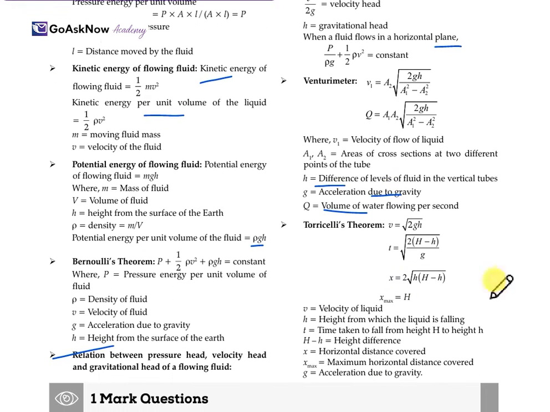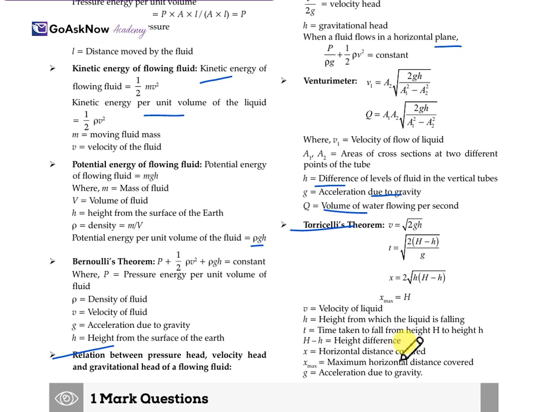Now, the last one is Torricelli's theorem, which is v equals the square root of 2gh, then t equals the square root of 2(H minus h) upon g, then x max equals H, where v is the velocity, H is the height from which the liquid is falling, small t is the time taken to fall from the height H to the small height h, and then H minus h will be the height difference.